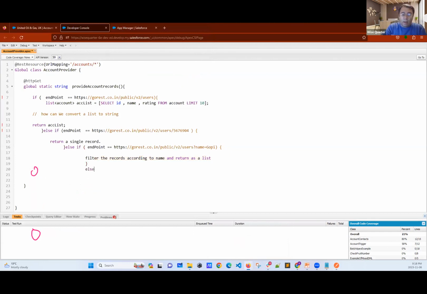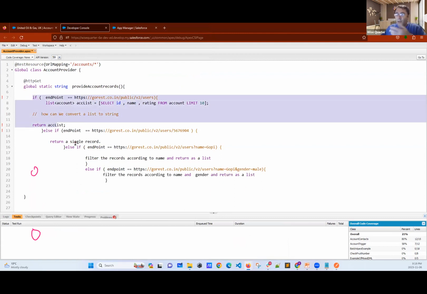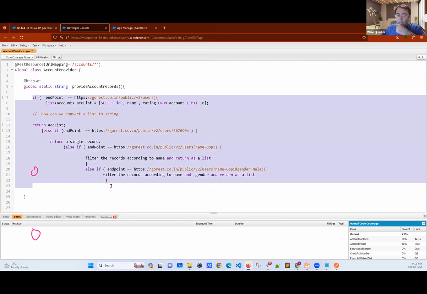Good, I got it. Now, I hope you are getting my point. Let's say, else if the endpoint is something like this, yes, now filter the records according to name and gender, and return a list. See, it's not as easy as it seems. I have to think of everything. I hope this makes sense to you.